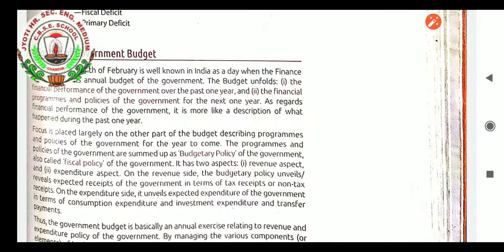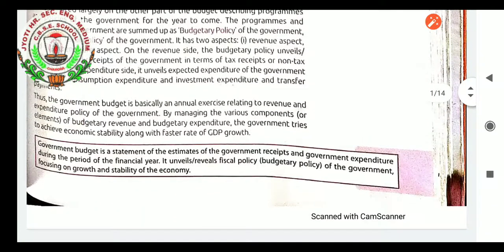On the revenue side, the budgetary policy reveals expected receipts of the government in terms of tax receipts or non-tax receipts. On the expenditure side, it unveils expected expenditure of the government in terms of consumption expenditure, investment expenditure and transfer payments. The government budget is basically an annual exercise relating to the revenue and expenditure policy of the government. By managing the various components of budgetary revenue and budgetary expenditure, the government tries to achieve economic stability along with a faster rate of GDP growth.